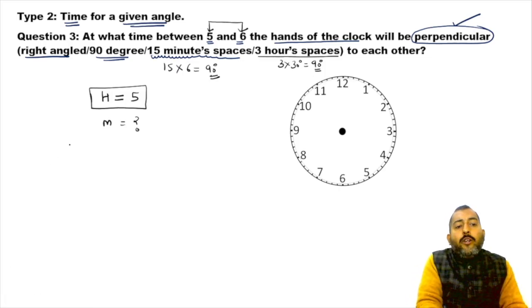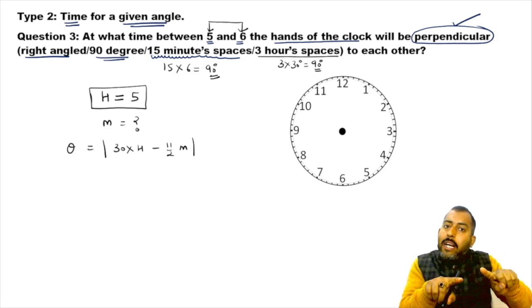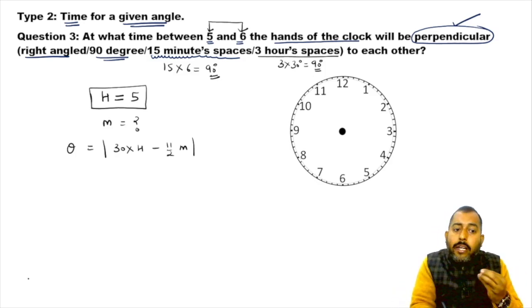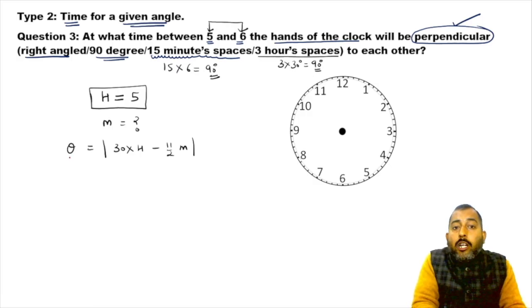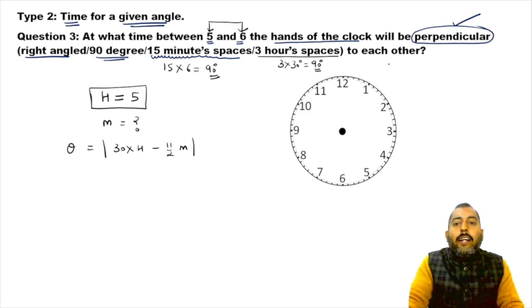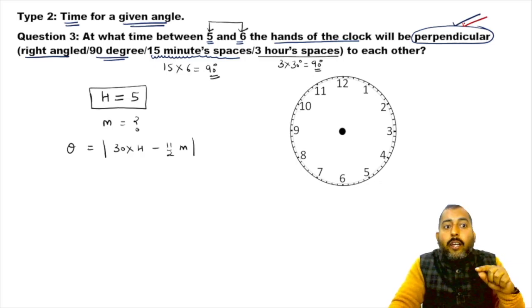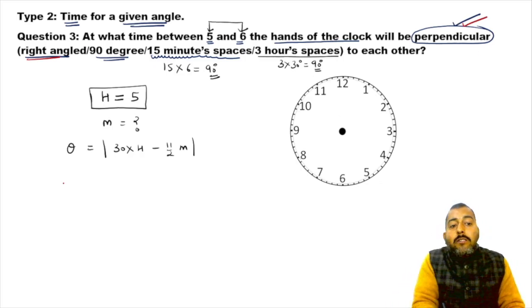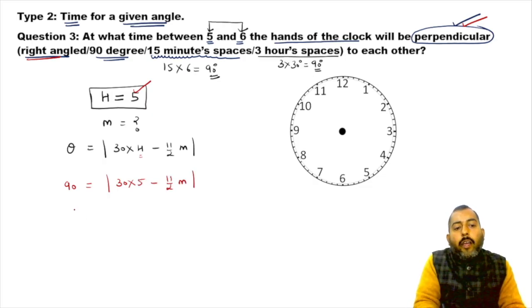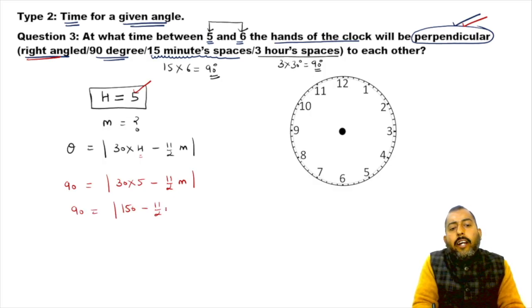Now we will be using that same formula. We know that theta is equal to the modulus of 30 into h minus 11 by 2 into m. We will be utilizing the same formula for type 2 also. Pretty easy. Now theta means angle. And in this question we are talking about perpendicularity, a right angle, which means the value of theta is 90 degree, equal to 30 into the value of h, which is 5, minus 11 by 2 into m. If we simplify it further, we get 150 minus 11 by 2 m.